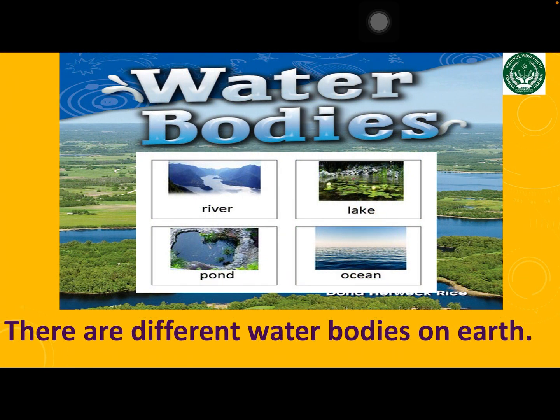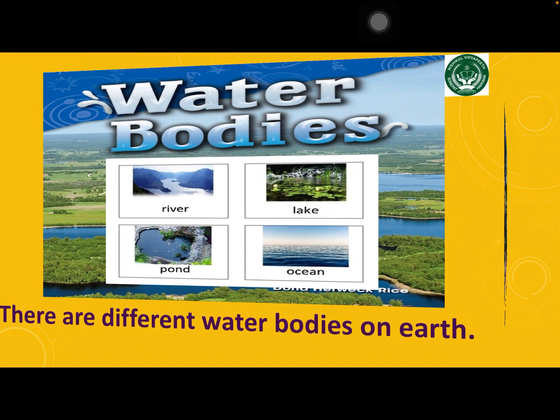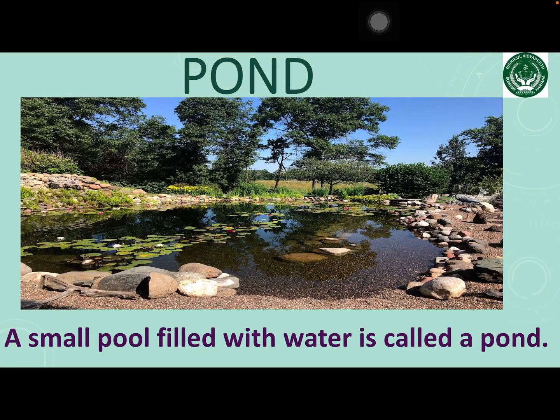Water also has many features and there are different water bodies on earth. A small pool filled with water is called a pond. A pond usually dries in the summer.